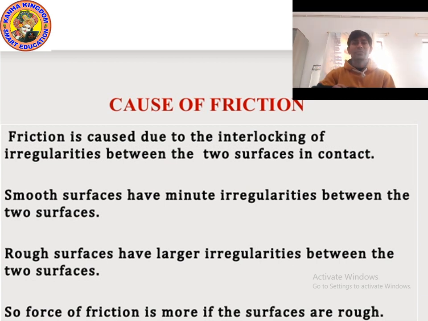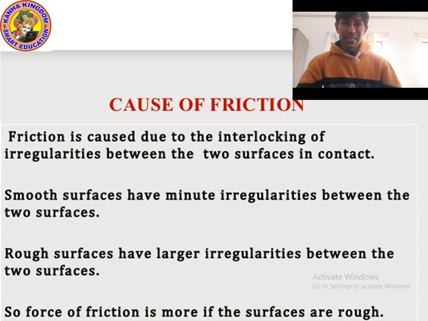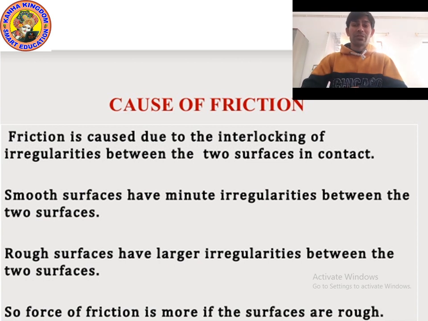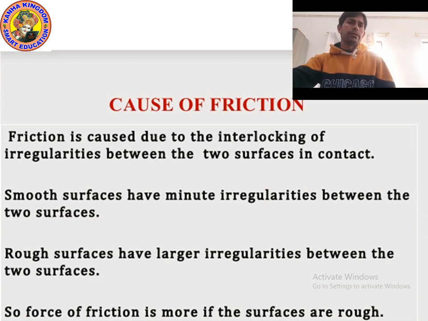That's why friction automatically decreases. But a rough surface has larger irregularities, so the friction force increases, and friction force also generates heat. So the force of friction is more if the surface is rough. Isn't it easy? It's very easy, you can easily memorize it.